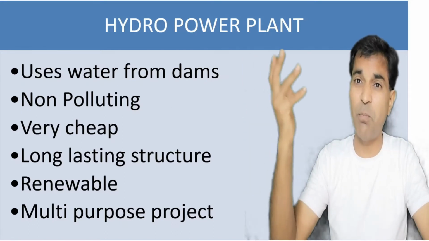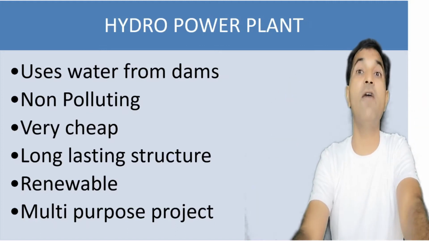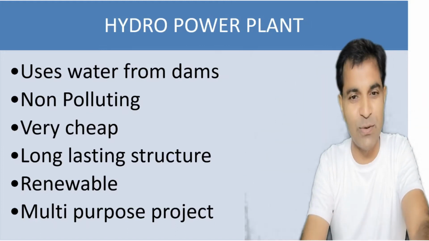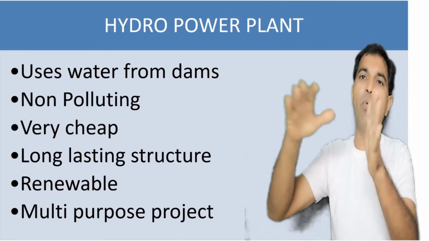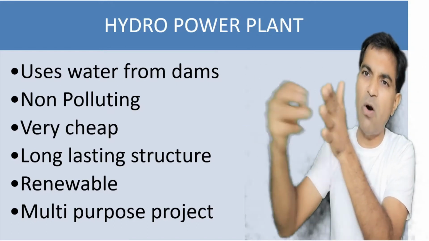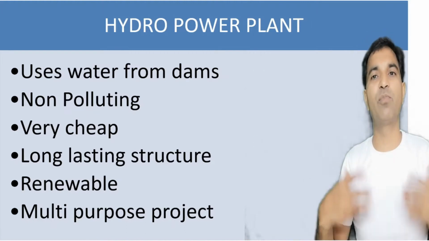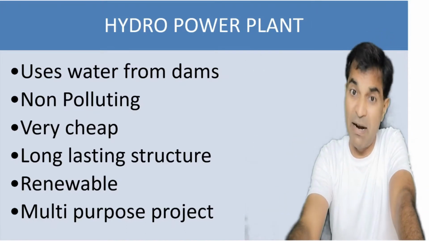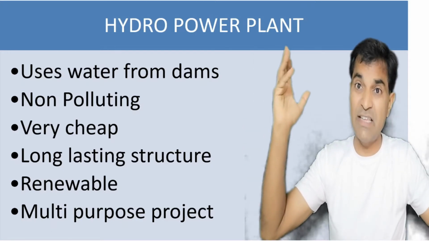The potential energy of water will be utilized for the production of electricity. How do we use it? Actually, we construct a big dam and potential energy will be there in that water. The water will come out through the gates and then it will rotate the turbines, and the turbine will produce electricity through the generator. But one thing is very clear, that it is very cheap and long lasting in nature, right?